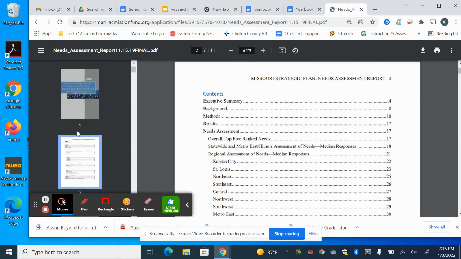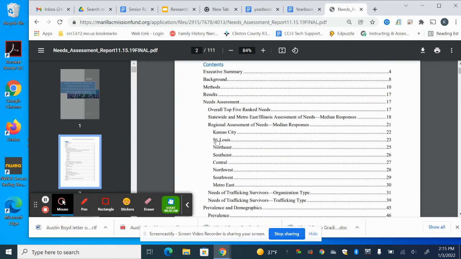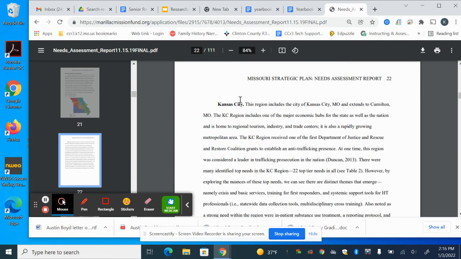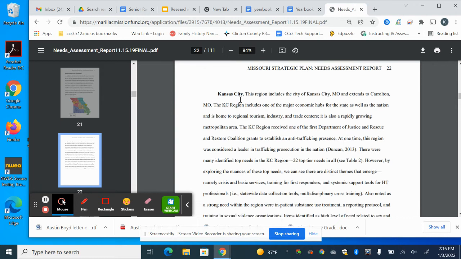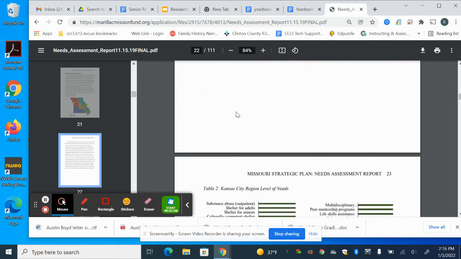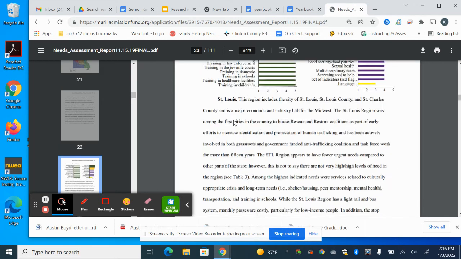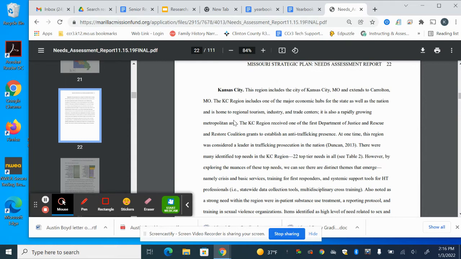One of the first things I will tell you is to go ahead and look at the contents. So there are specific regions that I could look at. So if I'm interested in Kansas City, let's say, I can go ahead and go to page 22, and this is going to take me to some information on the Kansas City area. And as I look through it, I'm going to see that there's information on Kansas City here.